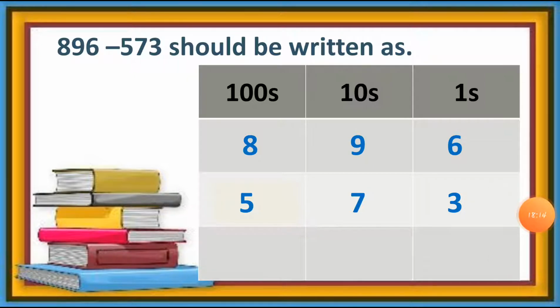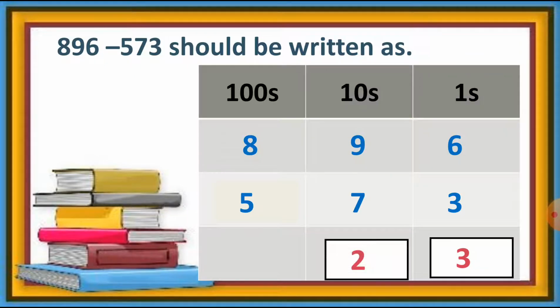Now this number is arranged. So 6 minus 3 at the ones column is equal to 3. Then 9 minus 7 is equal to 2. And then 8 minus 5 is equal to 3. So the answer of this sum is 323.